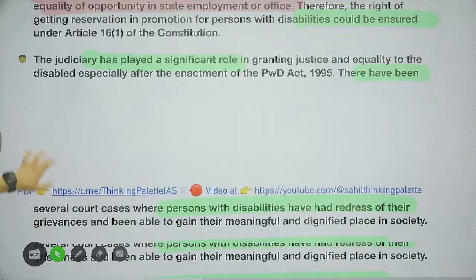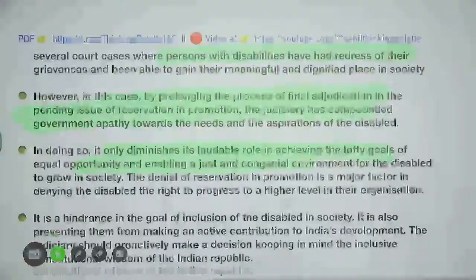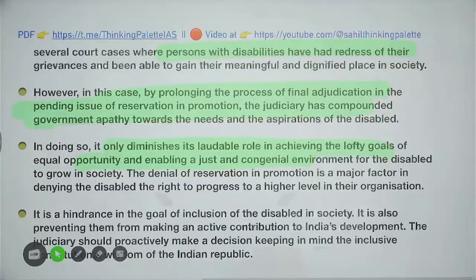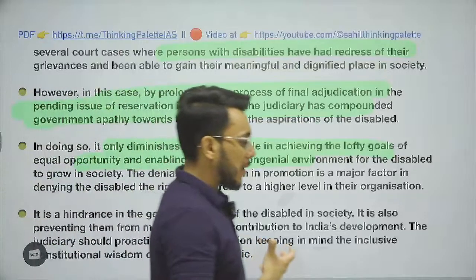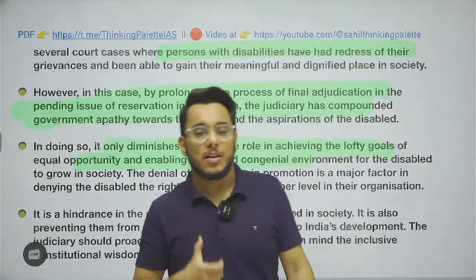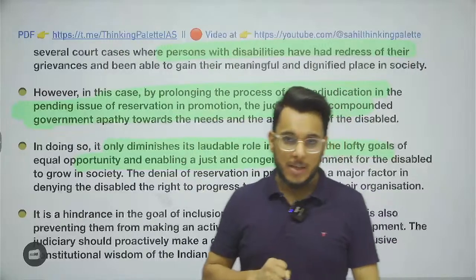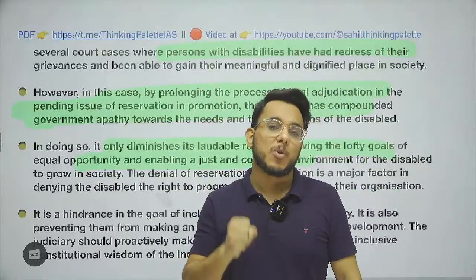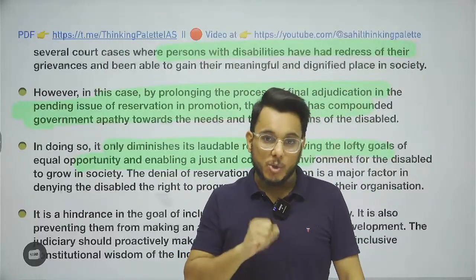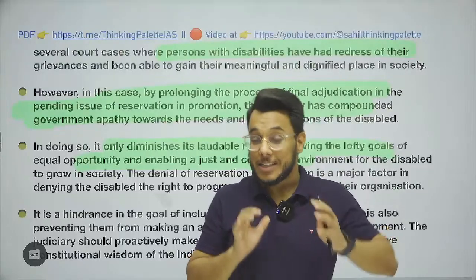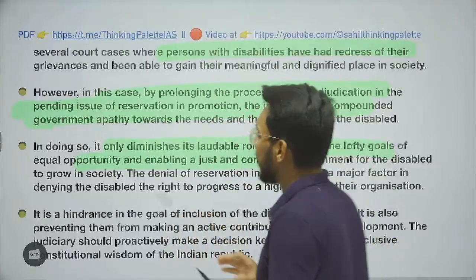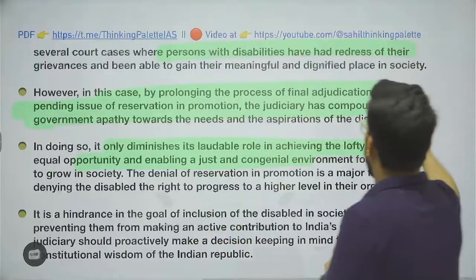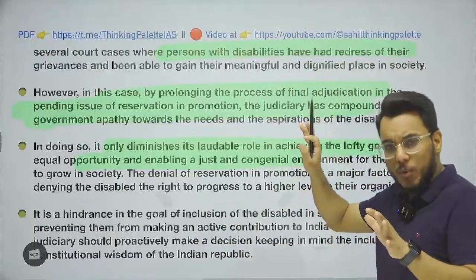Now, further moving on, guys, what has actually happened is that up till now the judiciary has observed this particular thing, but the final adjudication order has not been passed. Implementation of this has not happened till now. So on the ground, the respite has not come to the people. Though the Supreme Court ruled on this particular thing.